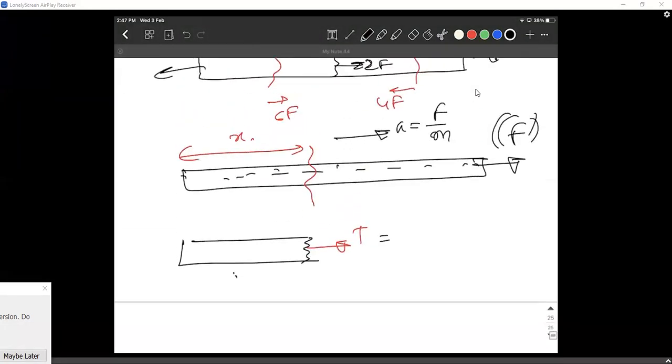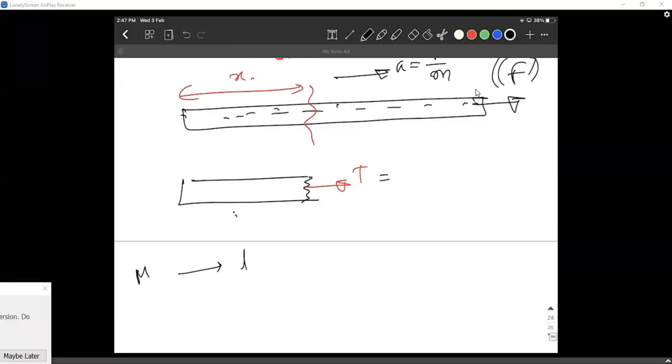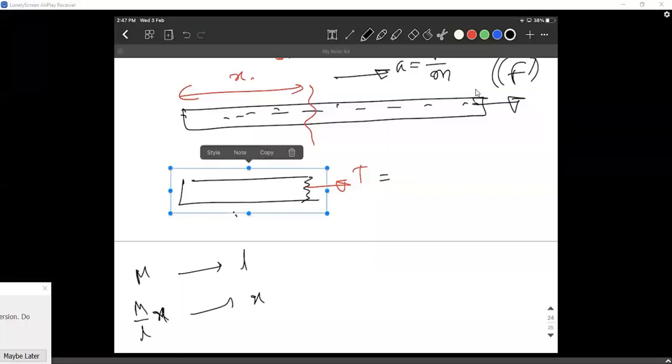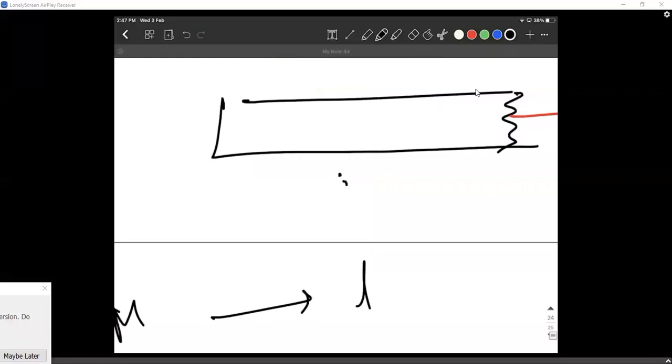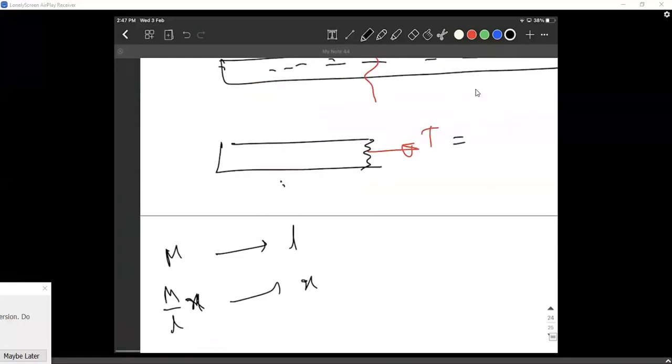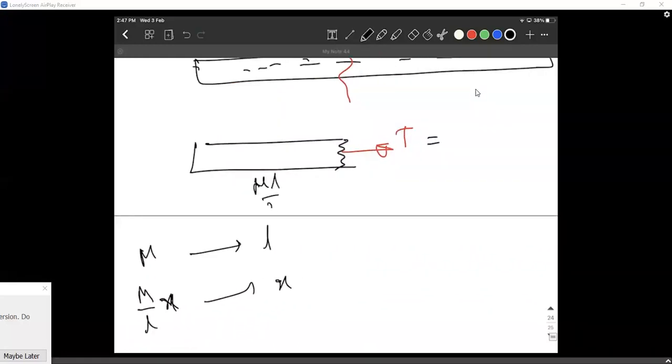Let us say the full length L has a mass m, so a length x has a mass m by L into x. We already know this. So the mass of this part is m by L into x. So tension equals m by L into x into acceleration, like F equals ma. That is what I'm writing.